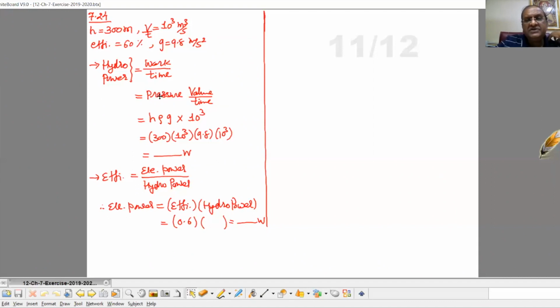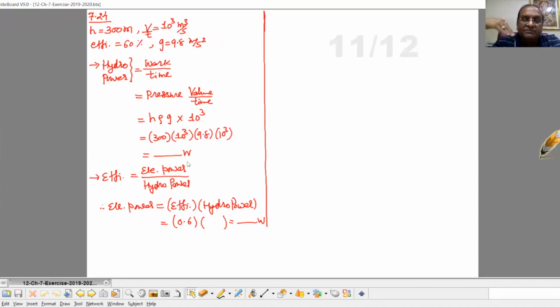Now pressure exerted by the liquid column having height equal to 300 meter. In standard 11 in fluid mechanics we studied this thing, that pressure is H rho G, and the rate of volume, that is given to you 10 raised to 3. Now H, that is 300, the density of water, that is 10 raised to 3, and G, that we have to take 9.8 into 10 raised to 3. Solve this one, you will get hydropower.